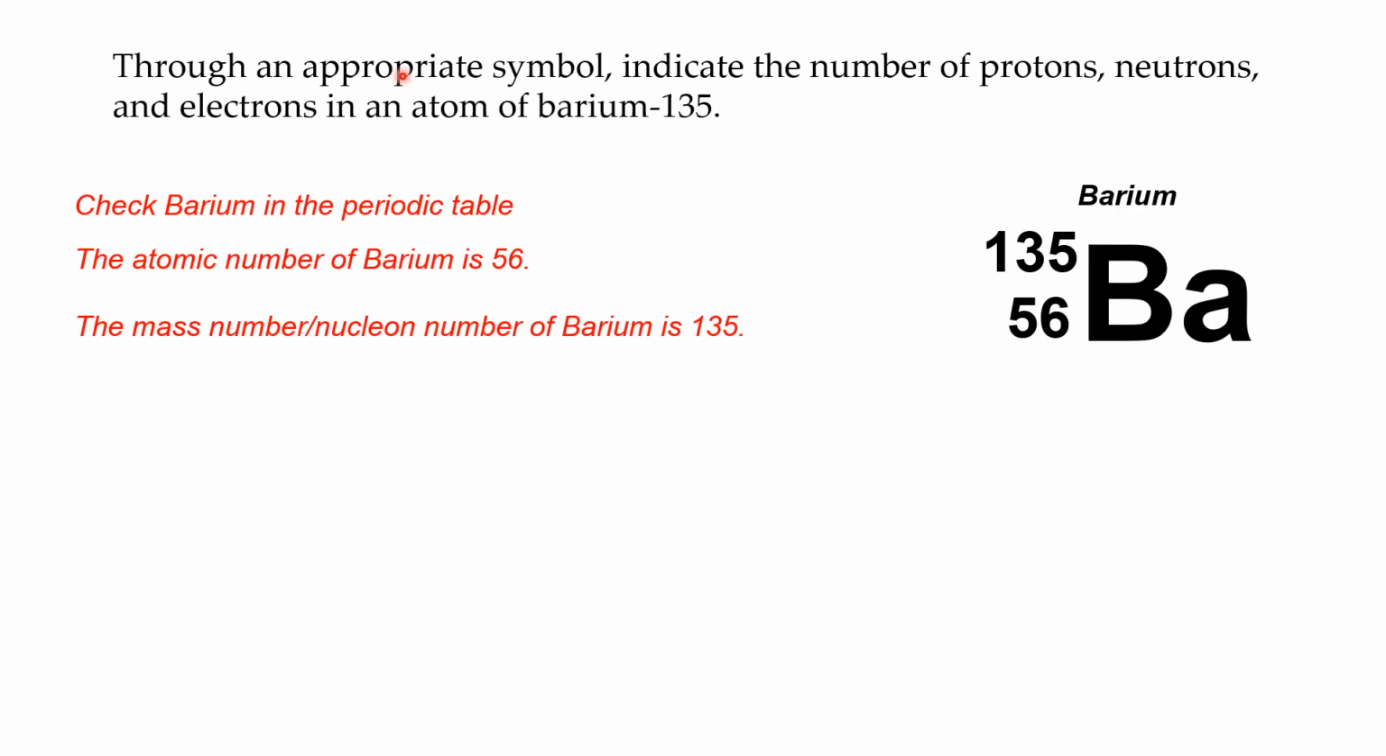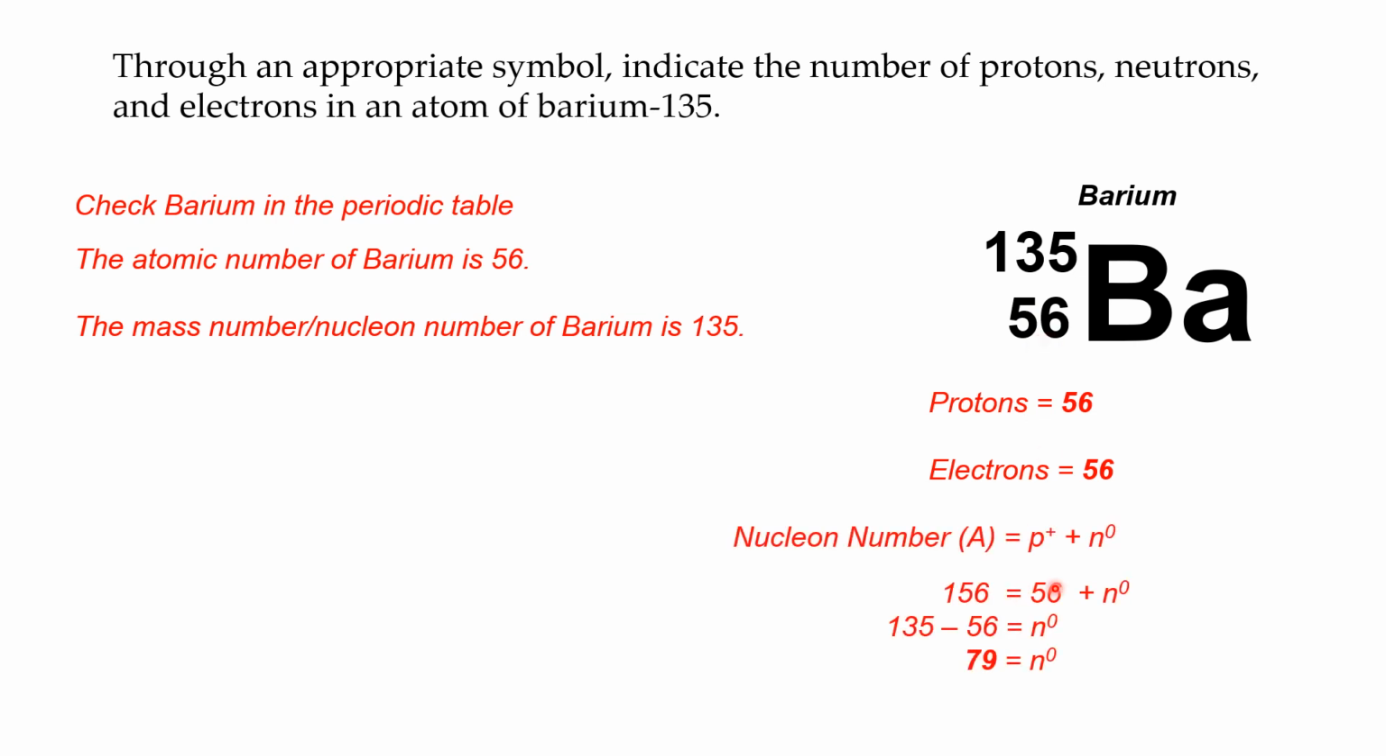Okay, another example: write an appropriate symbol and indicate the number of protons, neutrons, and electrons in an atom of barium 135. So we are given barium 135. Any number after the name of a chemical element is the nucleon number, like iodine 131, carbon 14, neon 20, 21, or 22. So the first step is to check the periodic table and find the atomic number of barium, and it's 56. So the number of protons of barium is 56. Since barium is neutral, its number of electrons is also 56.